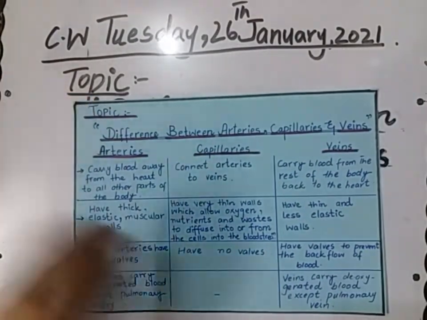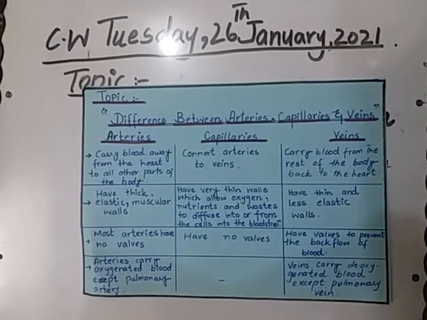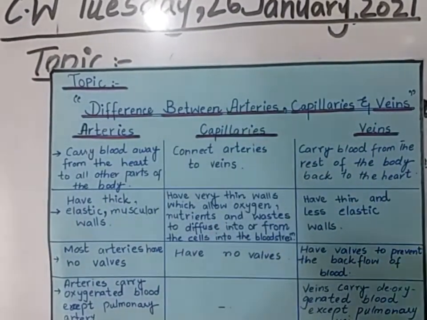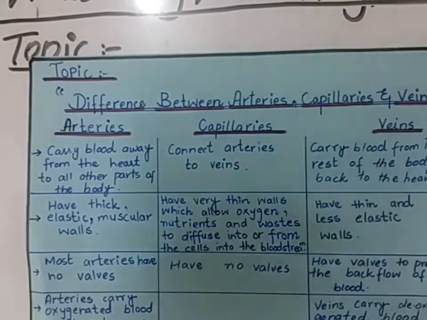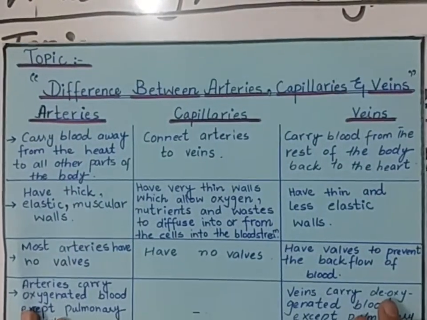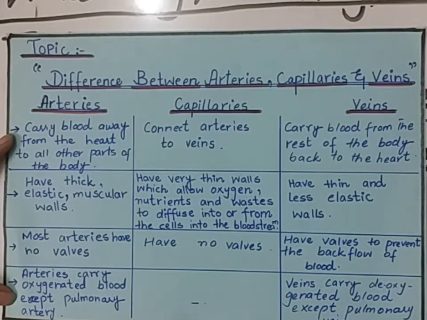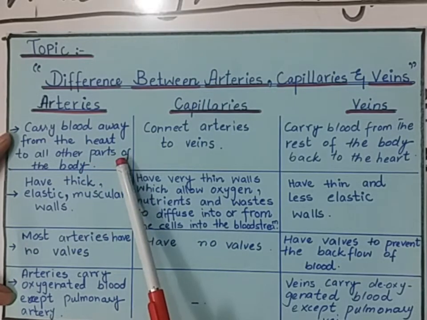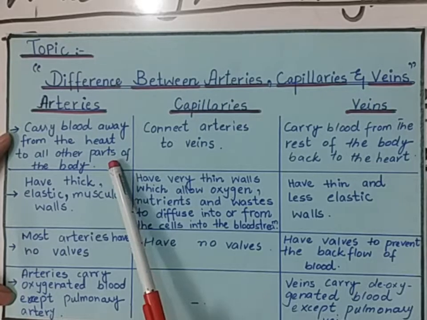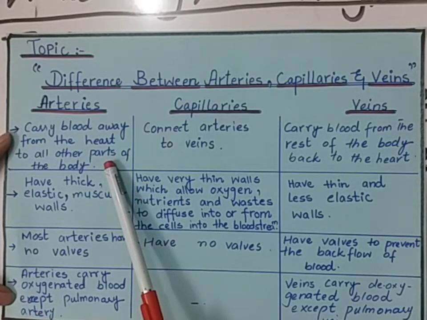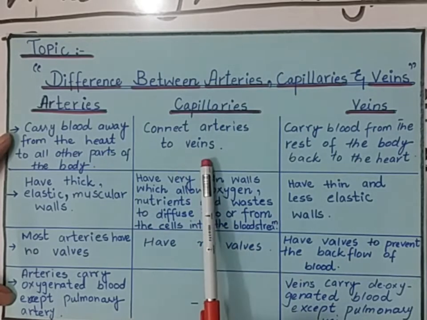Here I have written the major differences between these terms, so you can easily pick all the important lines. First one is the arteries. Students, as we already studied, arteries are the blood vessels that carry blood away from the heart to all other parts of the body. The function of arteries is to carry the oxygenated blood and transport it to all the other parts of the body.